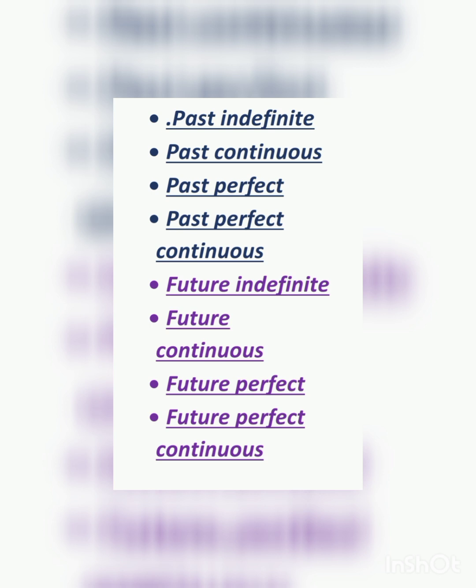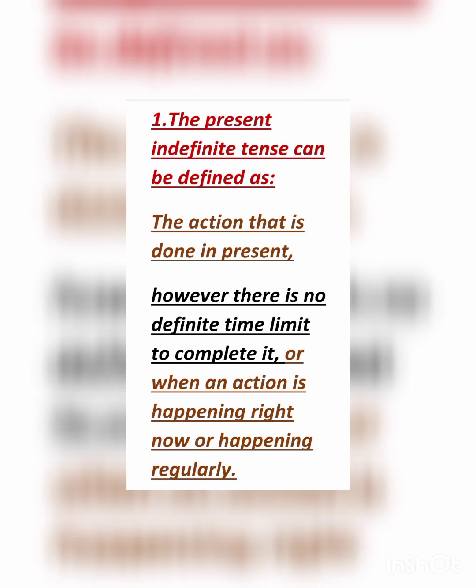Number 9, future indefinite. Number 10, future continuous. Number 11, future perfect. And 12, future perfect continuous. These were the kinds of the tenses. Now we are going to start number 1, the present indefinite tense.